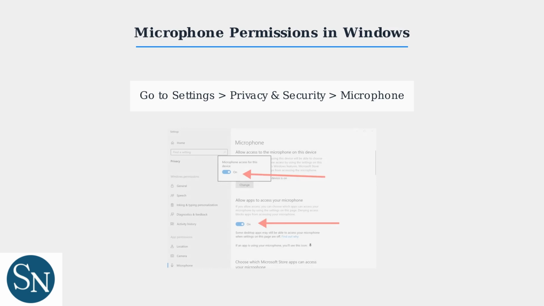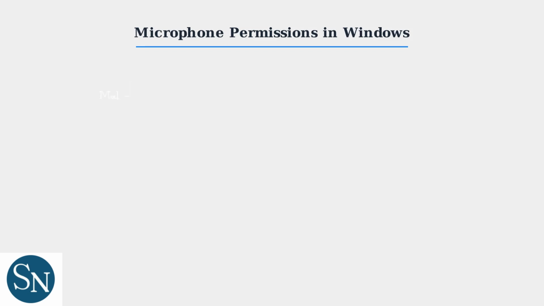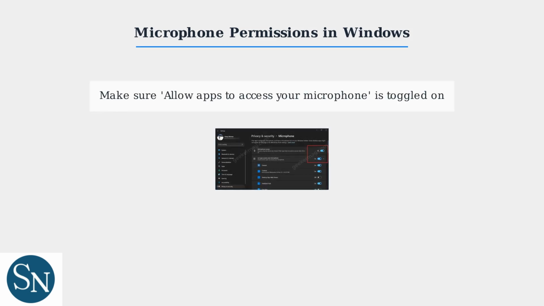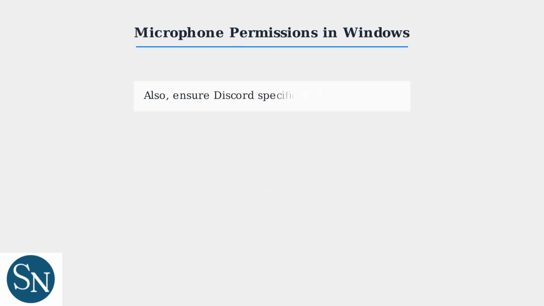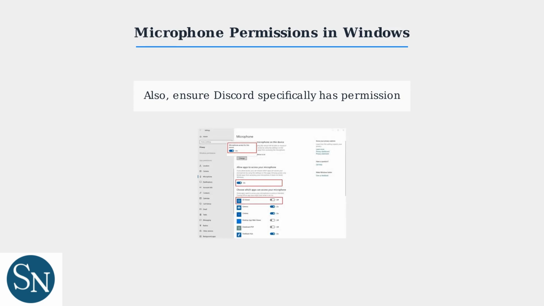Microphone permissions in Windows. Discord needs permission to access your microphone. Go to Settings, then Privacy and Security, and select Microphone. Ensure that Allow apps to access your microphone is toggled on. This is crucial for Discord to function correctly. Finally, ensure that Discord specifically has permission to access the microphone.